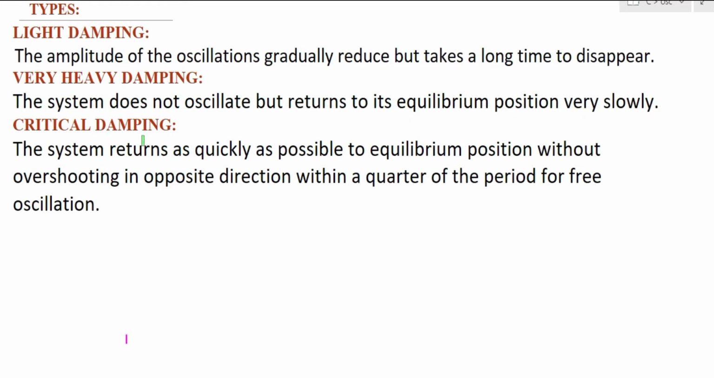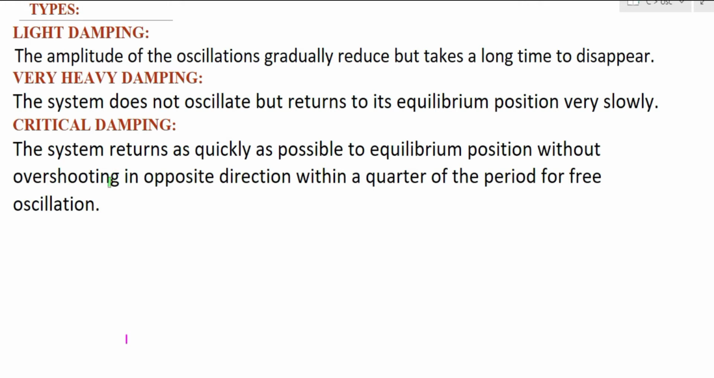Next let us go to critical damping. Critical damping is the case where the system does not oscillate and reaches its equilibrium position within very little time, in a time equal to 1/4 of the time period of the oscillation. When will you say that a damping is critical damping? When the system returns as quickly as possible to its equilibrium position, without overshooting in the opposite direction.